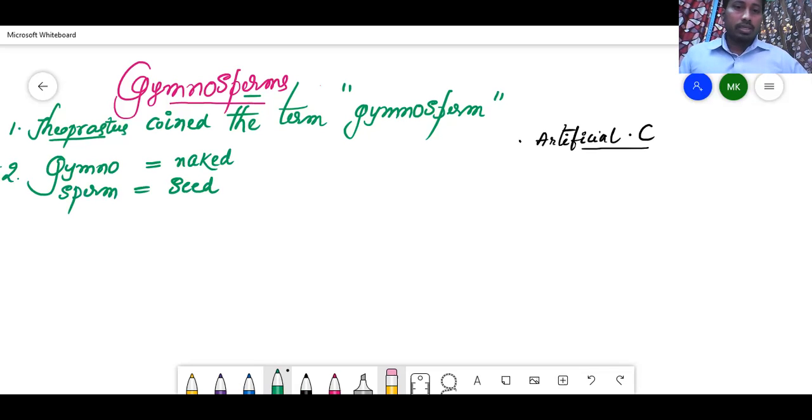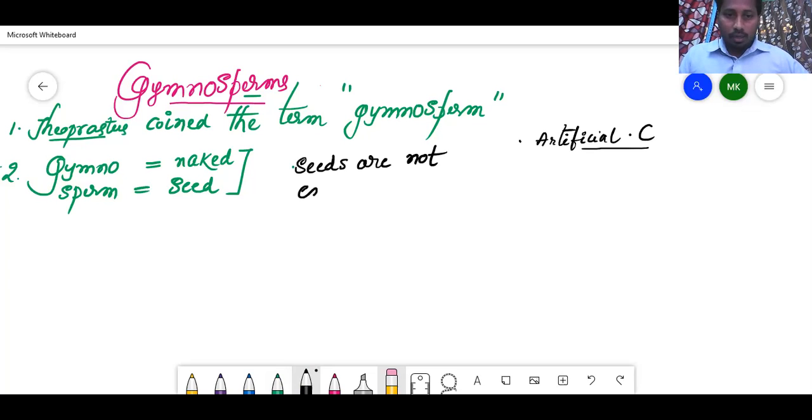That is called gymnosperm. The plants which have naked seeds are called gymnosperms. So here simply you can write: seeds are not enclosed by fruit. That is the reason they are naked.